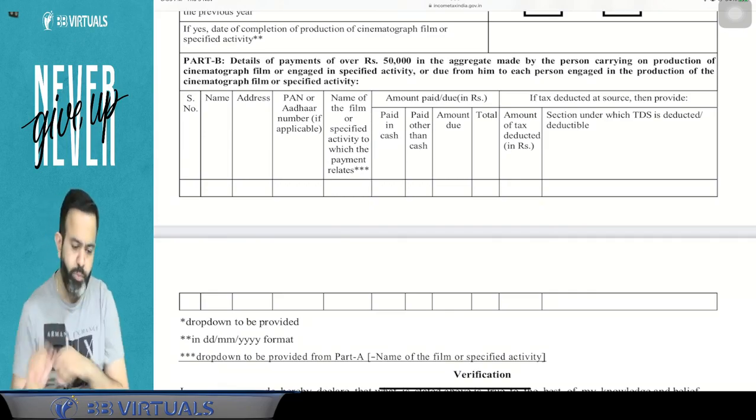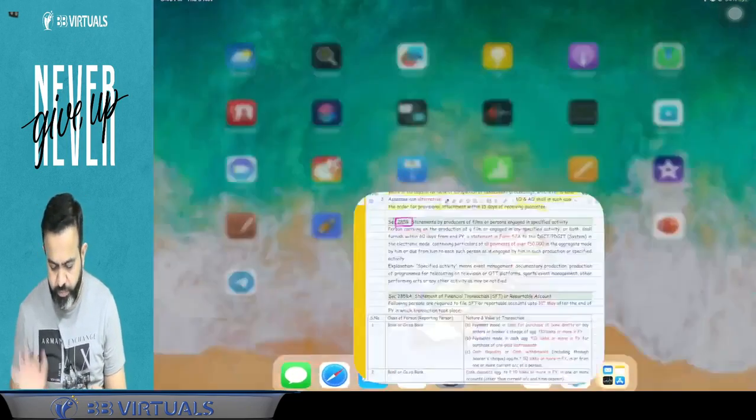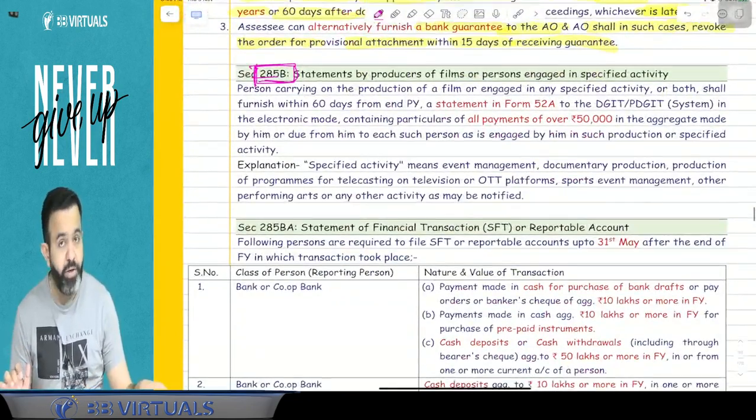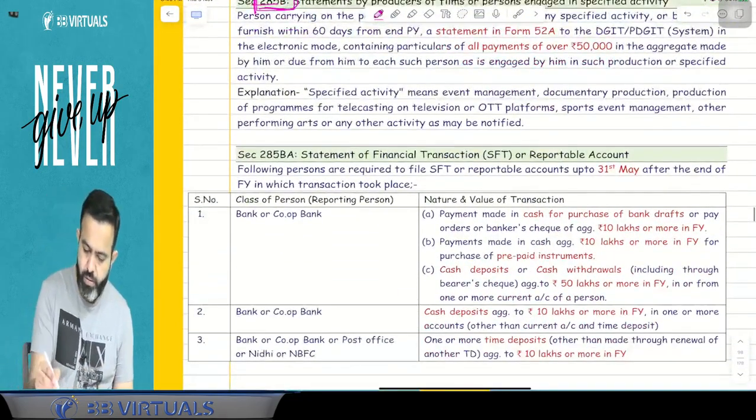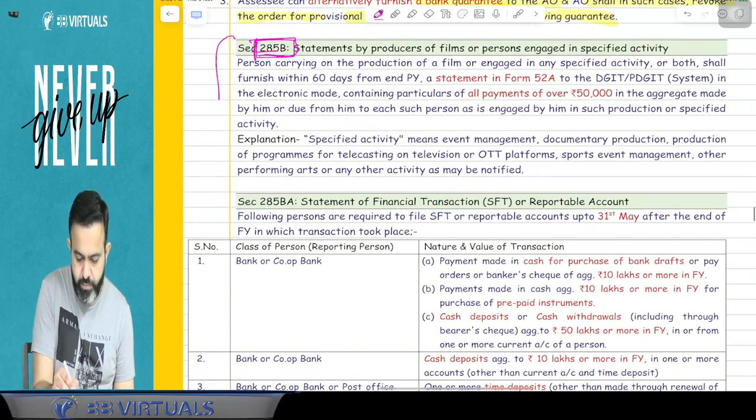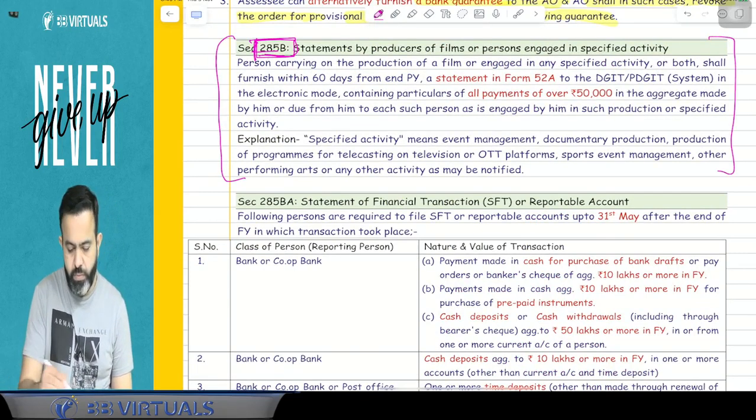Done. Just read from your book whatever is given in section 285B. Just read it.